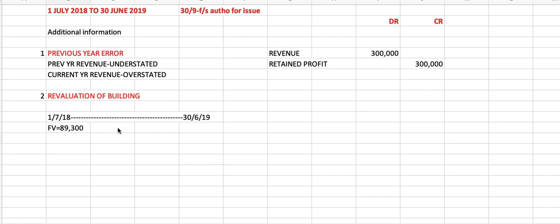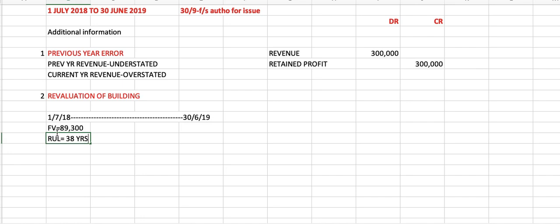The building was revalued on 1st July 18 to 89.3 million. 1st July means at the beginning of the year, and we close our account on 30th June 19. I just leave out the 000 at the back, because in the trial balance they also leave out the 000, so I just take 89,300. Bear in mind there is 000 at the end. The remaining useful life of the building was 38 years as at this date.